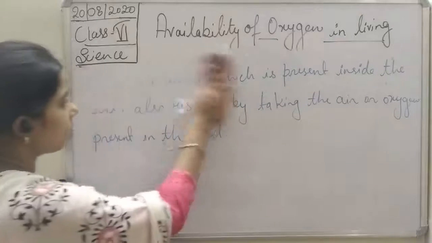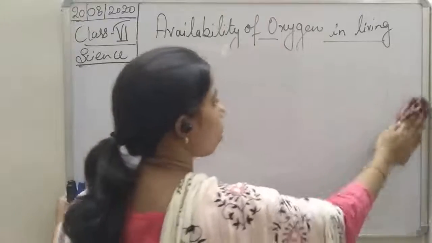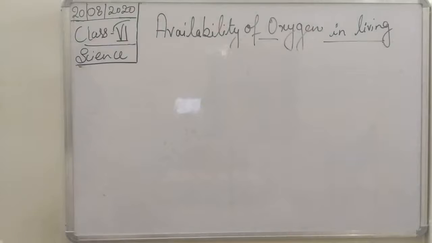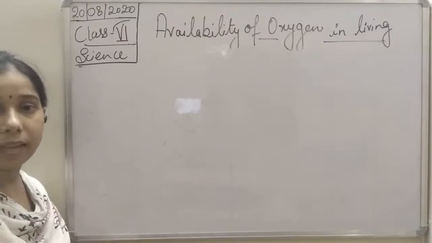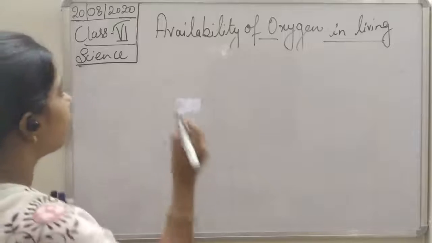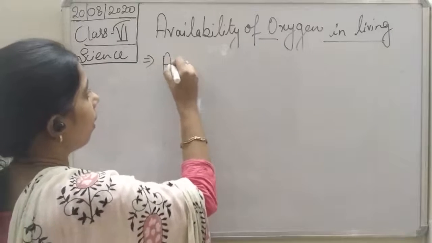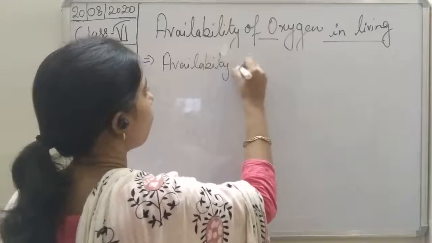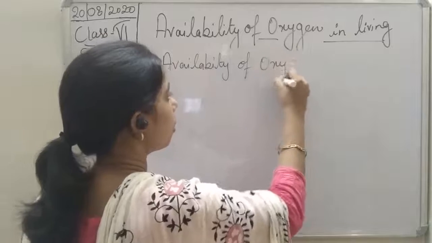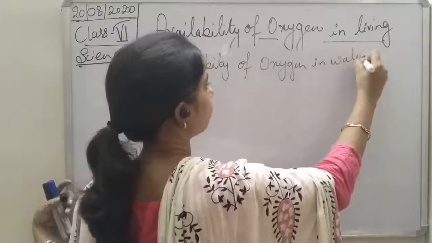Right now we will discuss how oxygen is available for the organisms which are living inside the water. So we can say the availability of oxygen in water.